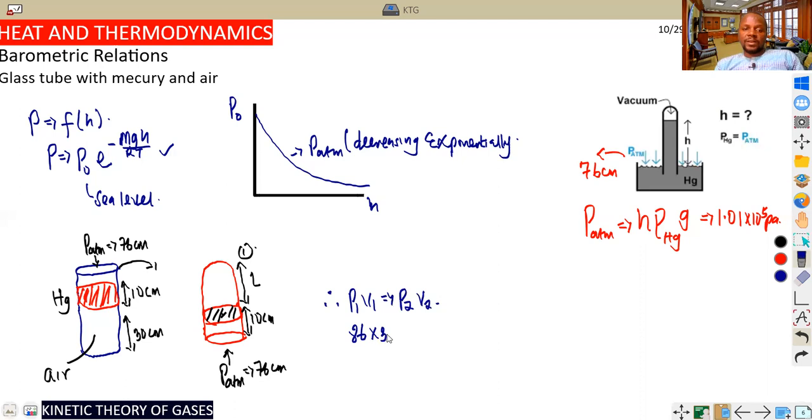Direct relationship is very easy to understand. So this is now equal to, in this case, the second situation, you can see is upside down. So what we do is 76 minus 10. We subtract when it is being inverted. It will be 76 minus 10, that is 66, times V2. I hope students understand. The value of V2 is what you are going to get here. Numerically, you can do that. I'm not going to write it out: the answer divided by 66 will give you a certain answer, and that is the right answer to that question.